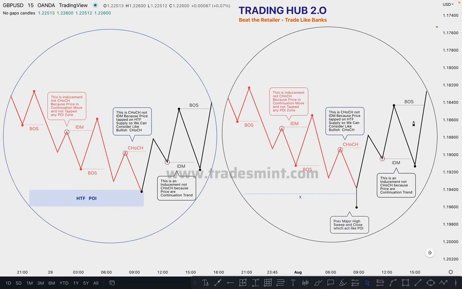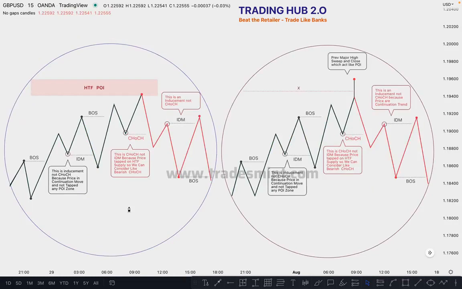Now let me show you one more example on the bullish side. In this diagram you can see both diagrams look similar, but in this case the market is bullish. When the market breaks the structure here and pushes higher, this is our counter trend. Why? Because the market did not take any inducement on the downside. The same thing happens here, the market takes out the inducement, and after taking out the inducement this high is confirmed and this low is confirmed when the market breaks this high and closes above it.